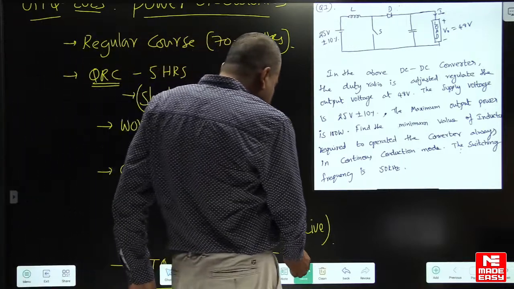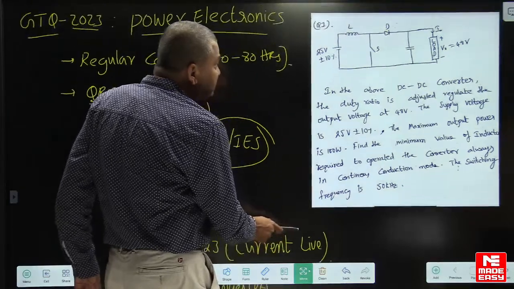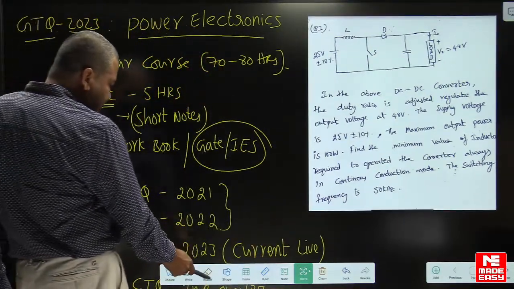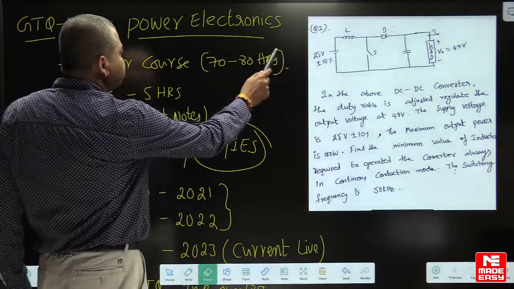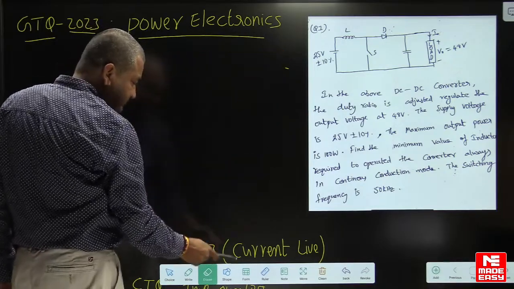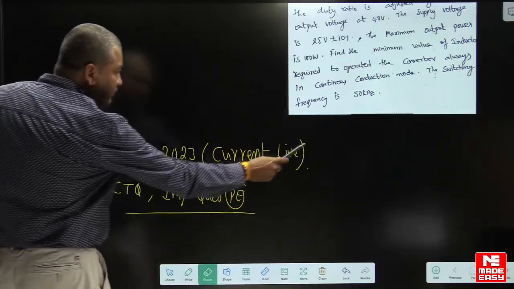Now let us go through the first question. Dear students, I think the first question is already visible to you. All of you try to solve the first question. Remaining students, try to solve the first question. Very clearly it is given. Try to solve the first question.